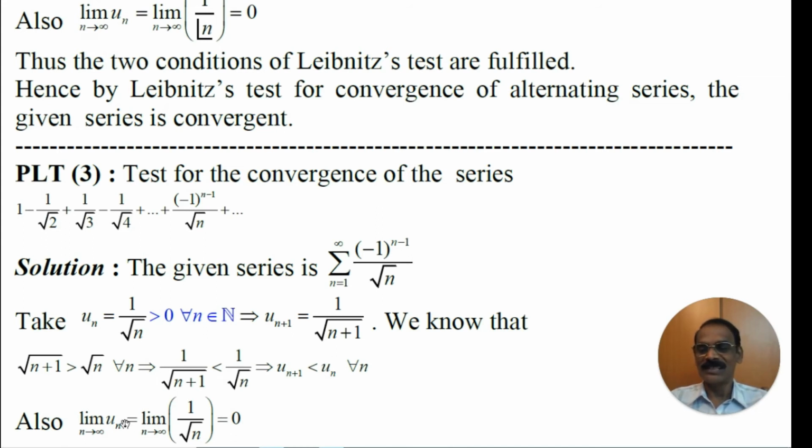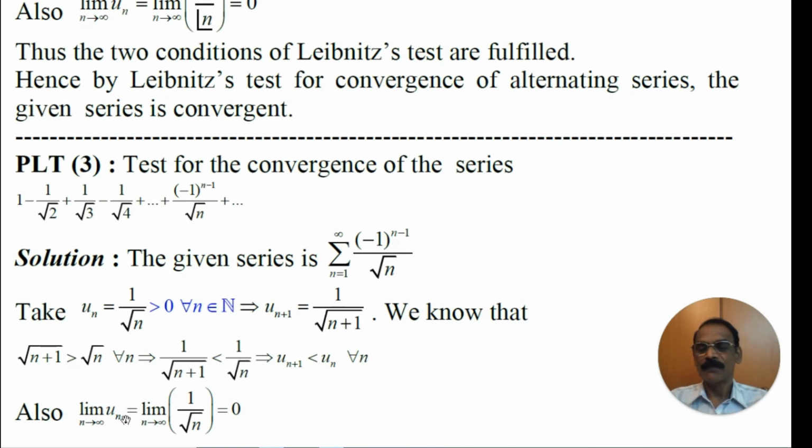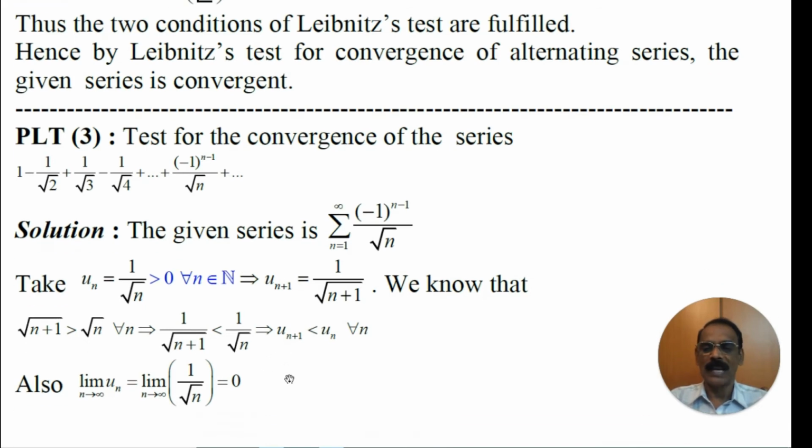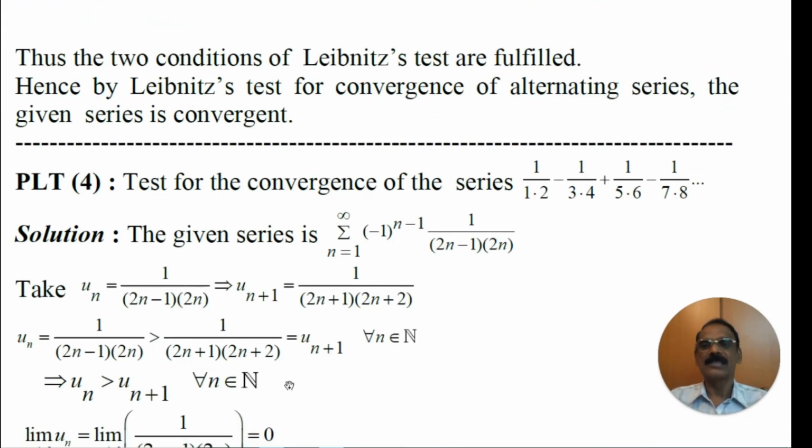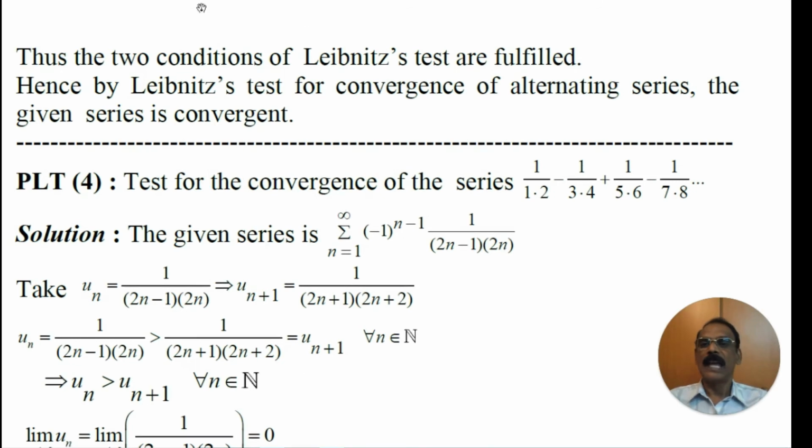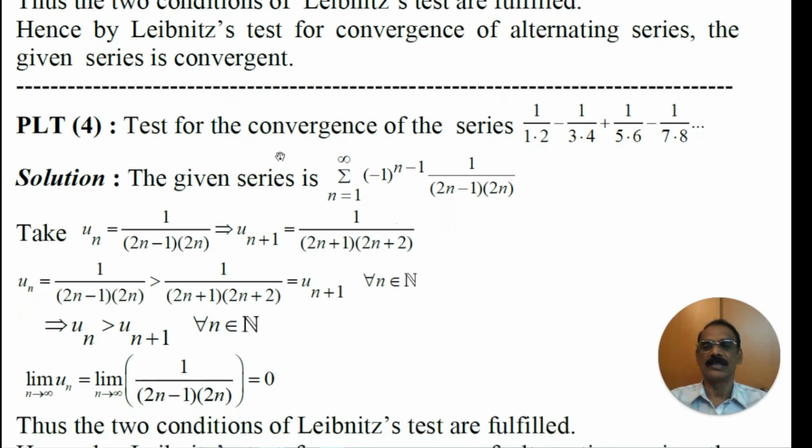Now the third condition, namely limit of un as n tends to infinity, is limit of 1 by root n as n tends to infinity. When you replace n by infinity, it becomes root infinity. Root infinity is infinity. 1 by infinity is 0. Thus all the conditions of Leibniz test are satisfied. Hence, by Leibniz test for convergence of alternating series, the given series is convergent.